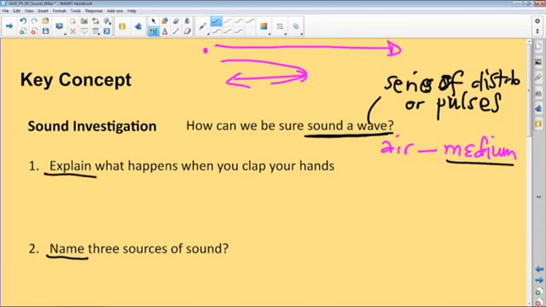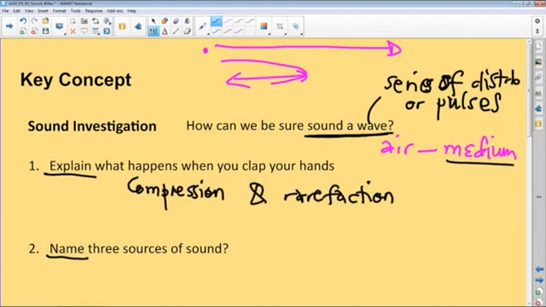I think we've looked into what happens exactly by saying that the air is compressed, so there will be compressions, which will alternate with rarefactions. Let's remember that from our previous section on compressions and rarefactions.